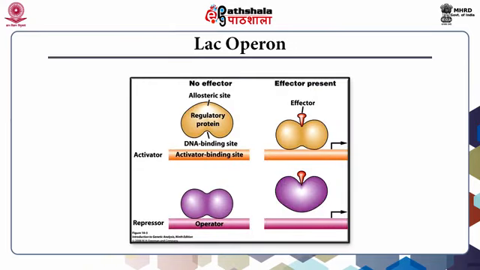The inducer of the LAC operon, allolactose, binds to the repressor protein and alters the conformation of the repressor protein. It acts as an allosteric effector and therefore the repressor is unable to interact with and bind at the operator region. Thus, in the presence of an inducer that binds with the repressor protein, transcription of the lac operon is derepressed and the synthesis of the 3 structural proteins needed for lactose metabolism proceeds.